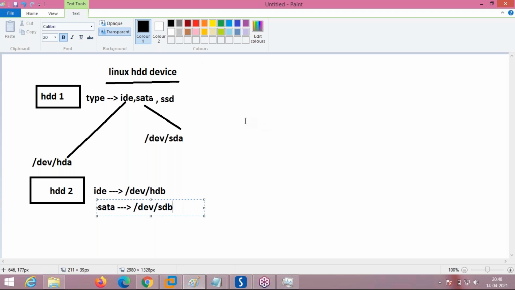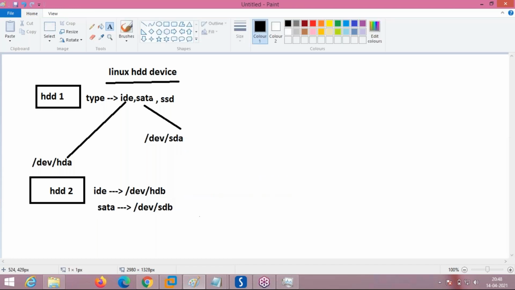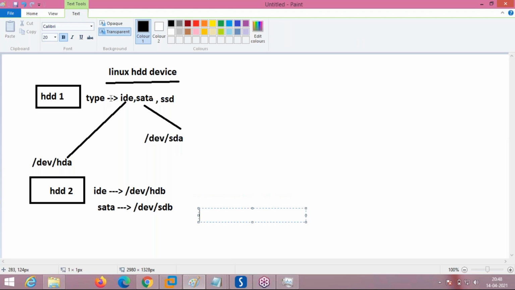You can have a number of hard disks in a desktop, laptop, or server. The first hard disk is called A, the second hard disk will be named B. But if the type of hard disk is IDE, the first hard disk will be hda. H means IDE, A means the first hard disk. If you add a second IDE hard disk, it will be hdb. A third hard disk will be /dev/hdc.